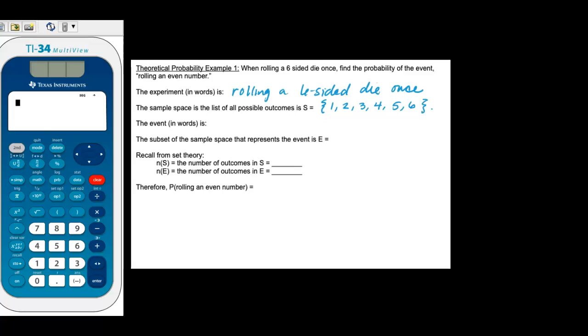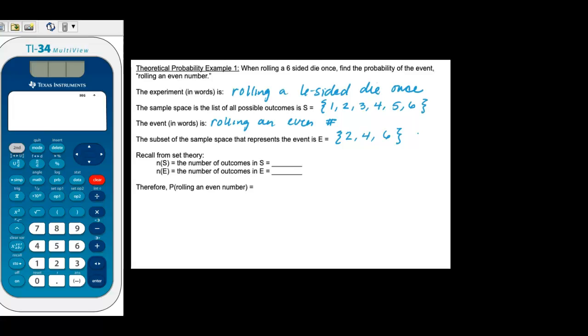And the event, so not the experiment, but the event, like what we're trying to find the probability for in words, is rolling an even number. So we're trying to find the probability of rolling an even number. The subset of the sample space that represents this event, so that would be all of the even numbers, would be 2, 4, and 6. So 2, 4, and 6 are all the even numbers.